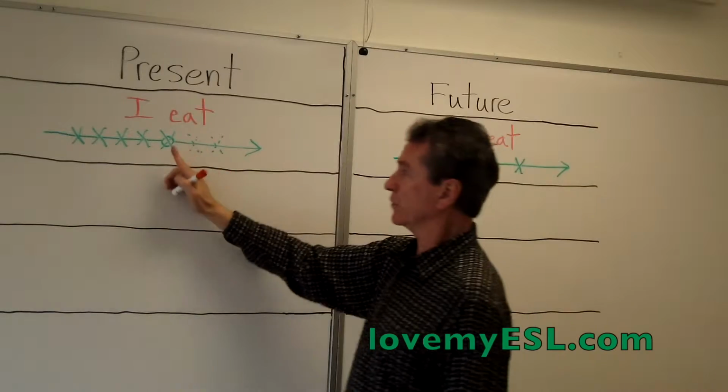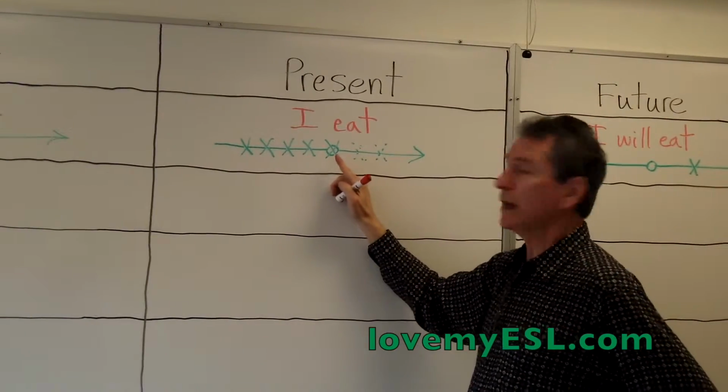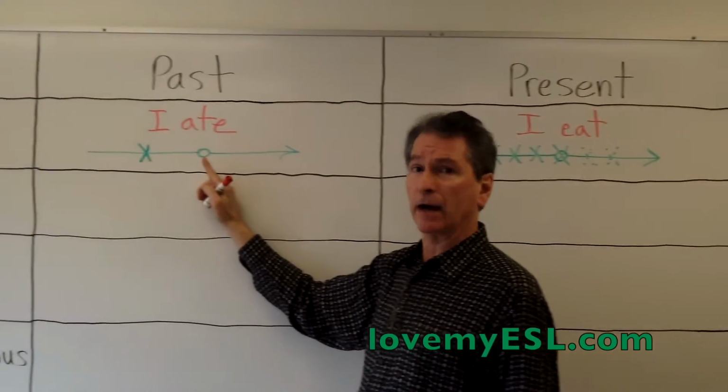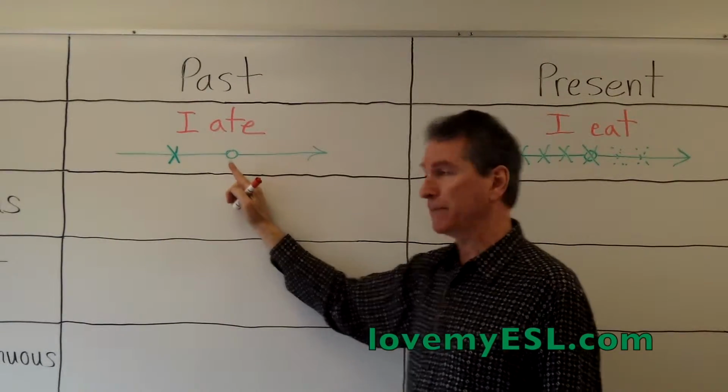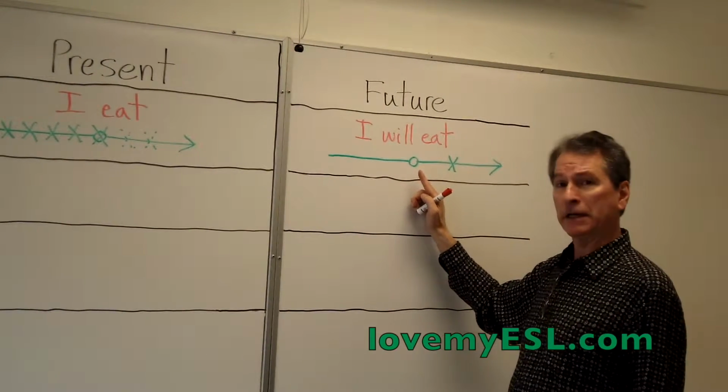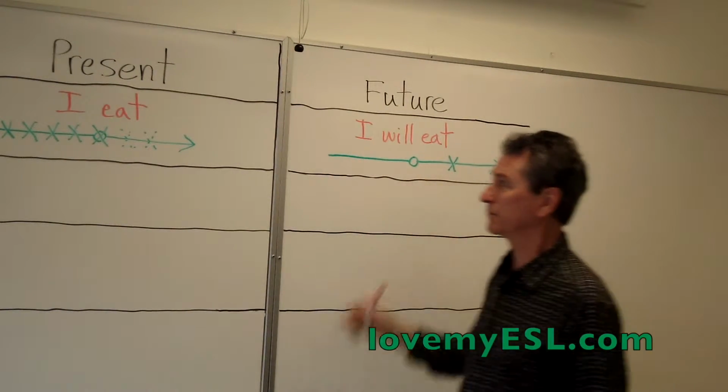So to review, if you do eat a banana all the time, you say, I eat bananas. If you did it yesterday, you say, I ate a banana yesterday. And if you're going to eat one tomorrow, you say, I will eat a banana tomorrow.